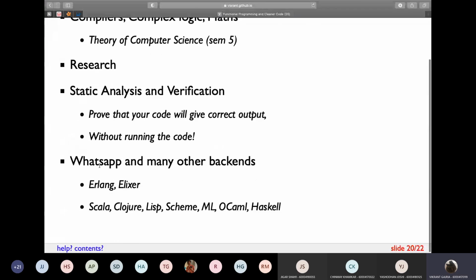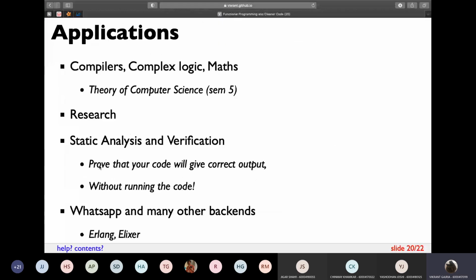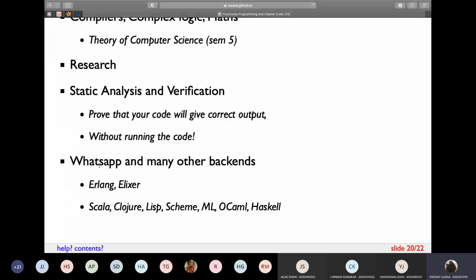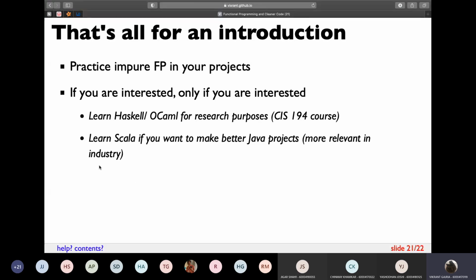The reason why WhatsApp uses functional programming is because they don't want their backend to crash. They don't want their servers to crash. That is why they use functional programming, because you can easily parallelize each and every function in your code base. And that is how WhatsApp can handle 2 to 3 billion users at one time.